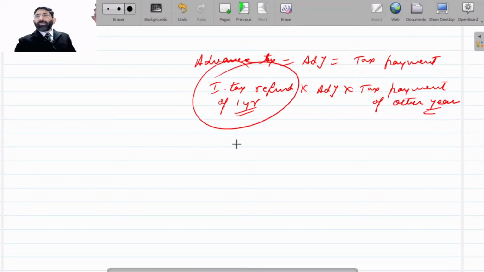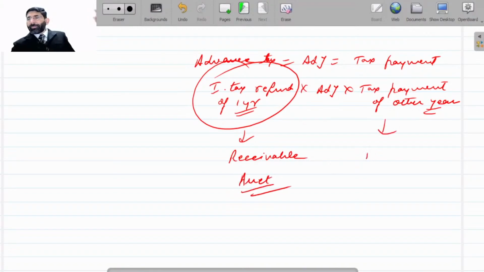It is to be get back by me. It will be a receivable amount, so it will be my asset. It will be a payable amount, so it will be my liability.